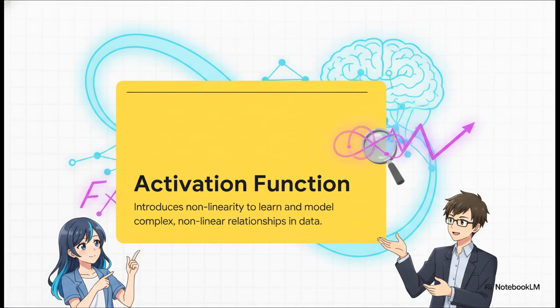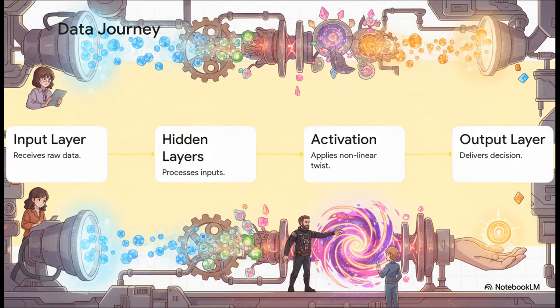Why does that matter? Because without this little twist, even a massive, super deep neural network would just act like a very basic flat linear model. The activation function is literally the secret sauce that lets the network untangle and actually solve messy, complex real-world problems. Let's turn this wildly complex mathematical process into an easy-to-follow recipe. Just watch the journey of the data here.